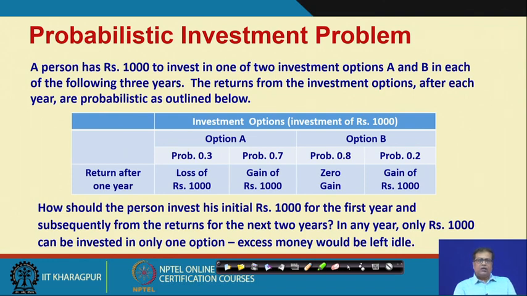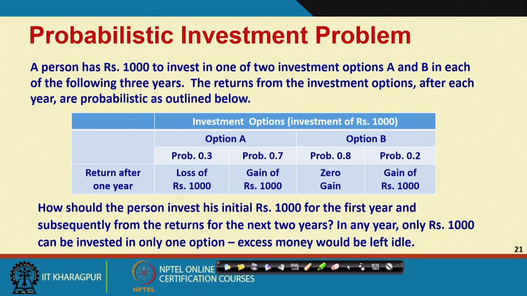Even if you have, let us say, 2000 rupees, suppose you put 1000 rupees in the first year and you gain another 1000 rupees and you have 2000 rupees, it does not mean next year you can invest the entire 2000 rupees. No. At any given year you can invest only one investment, or you may not invest also. So you have only 3 options at any given year: either you invest 1000 in A, or you invest 1000 in B, or you do not invest. These are the only 3 options at any given year.